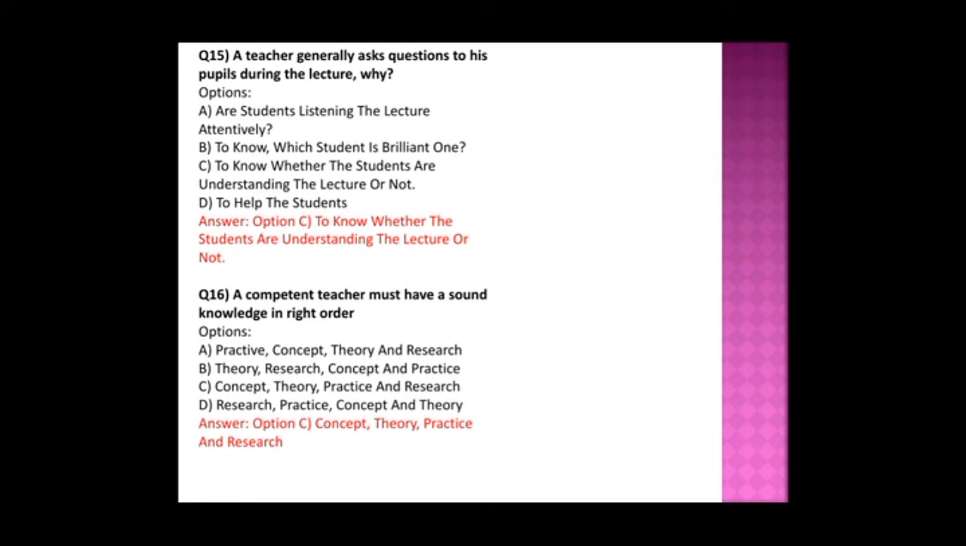And the second option is theory, research, concept and practice. And the third option is concept, theory, practice and research, and D option is research, practice, concept and theory. Here the option is C. So first there should be a concept, right?